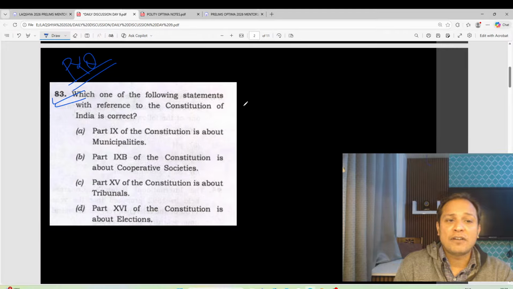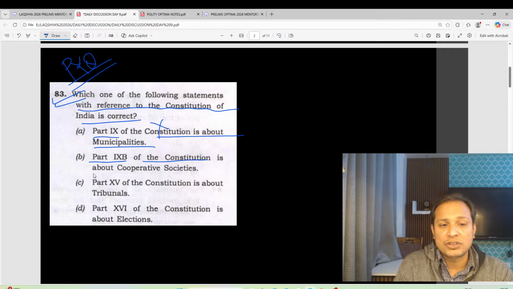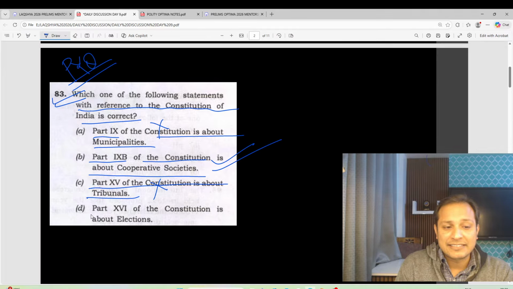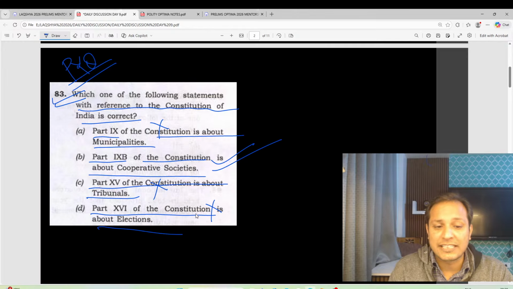Which of the following statements with reference to the constitution is correct? Part 9 is about municipalities. No, it is incorrect. Part 9B is of constitution of cooperatives. Yes, this is correct. Part 15 is about tribunals. No, part 15 is not about tribunals. Part 16 is about elections. No, it is not about elections. So this statement is also incorrect.